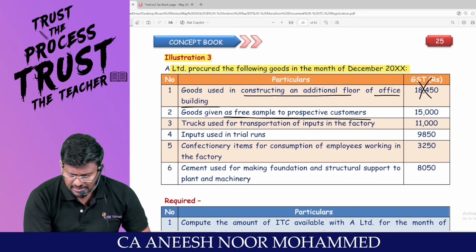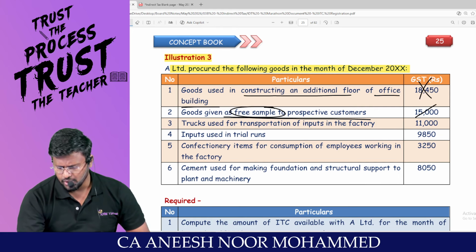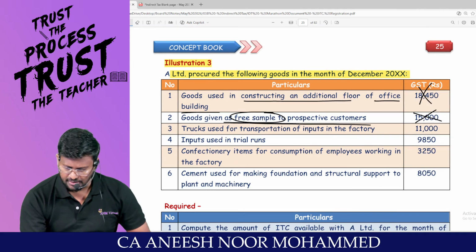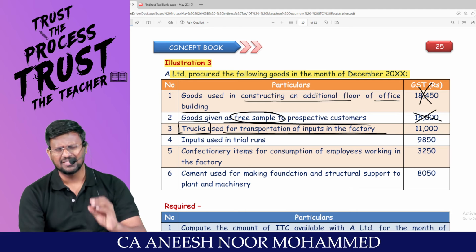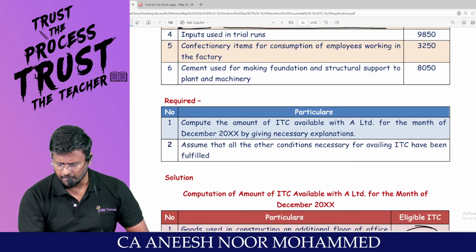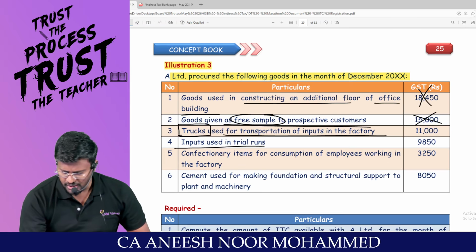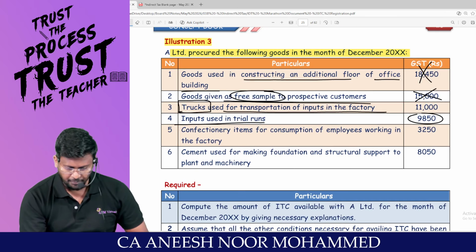Goods given as free sample to prospective customer. Free sample means there is no output tax collected. If there is no output tax collected, there is no ITC, right? You are not entitled to take ITC. Truck used for transportation of input in the factory. Sir, truck is not at all covered in the blocked credit. You can take ITC. Input used in trial run, it is in the course or furtherance of business. You can take ITC.